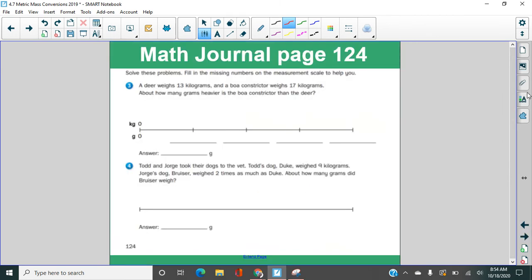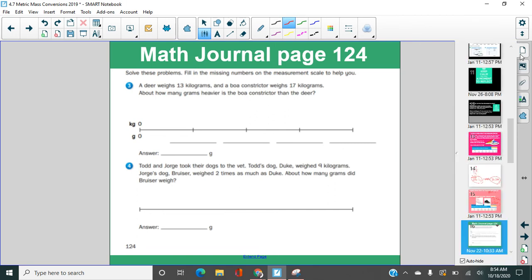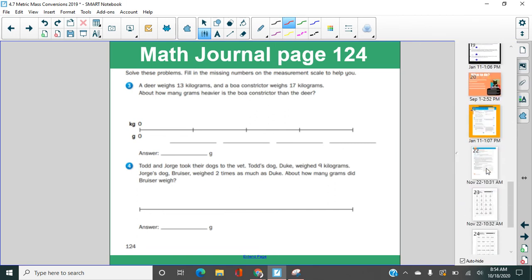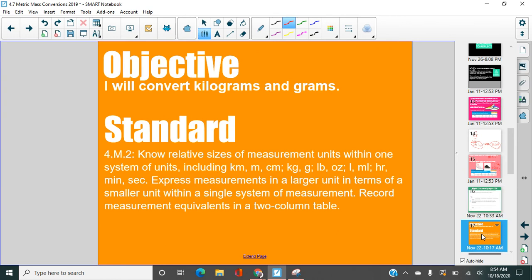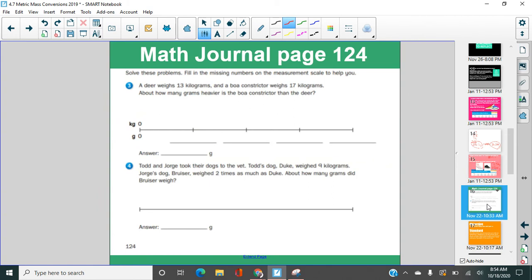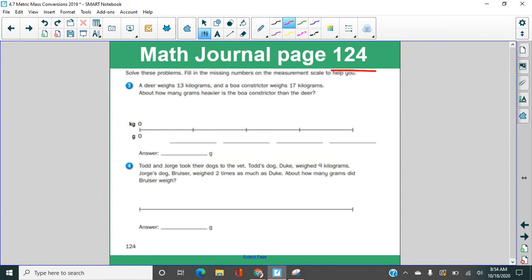As we work on our goal here today, let's put that back up. We haven't seen that in a little while. It's disappeared. Oh, there it is. Converting grams and kilograms is our goal today. And when you get to the math journal problems on page 124, if this measurement scale helps you, use it. If it doesn't help you, don't use it.